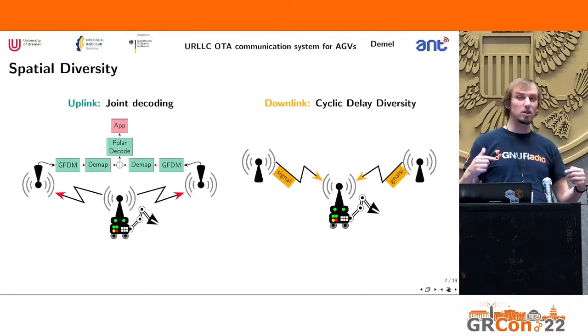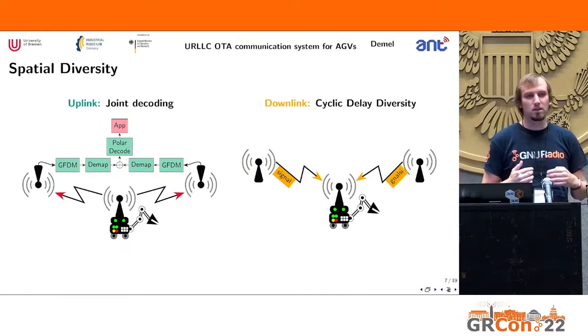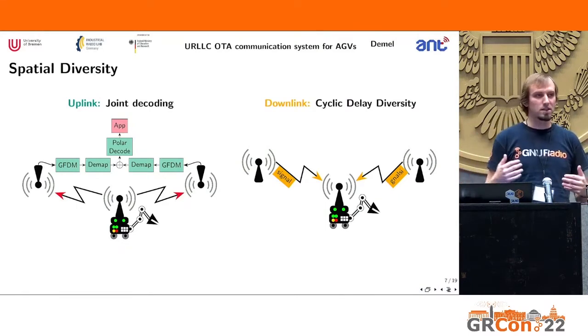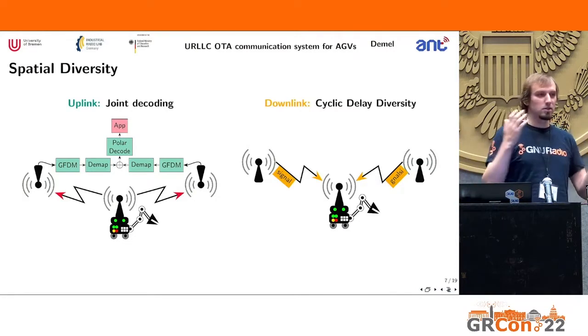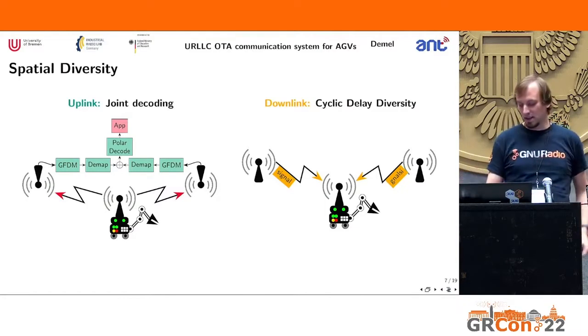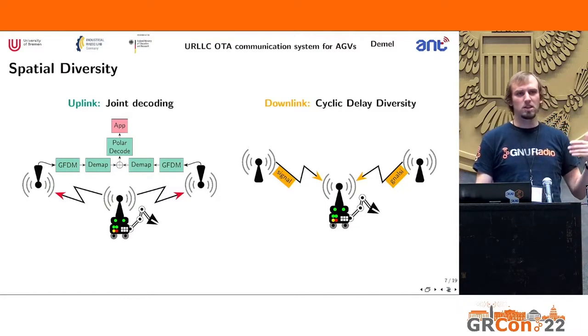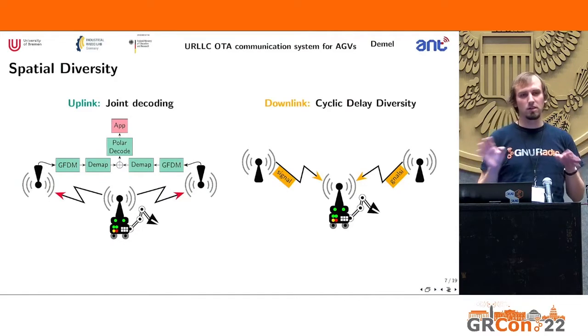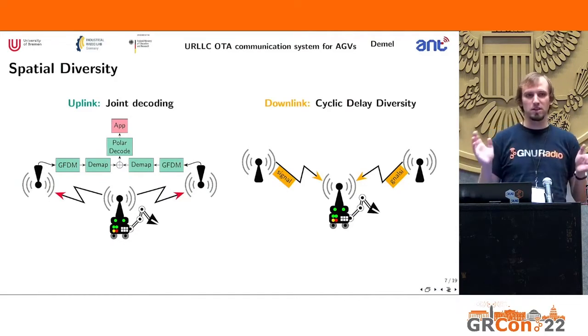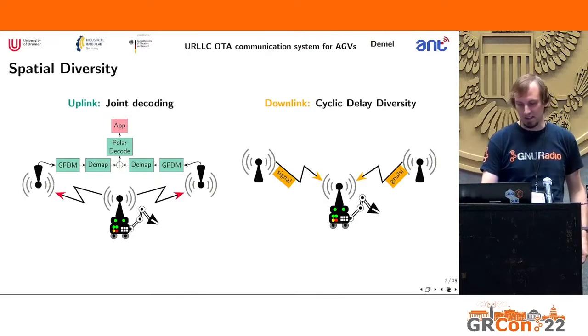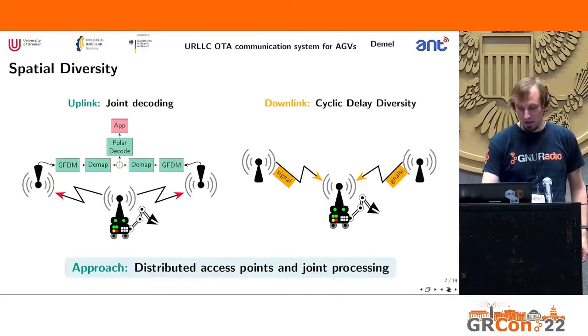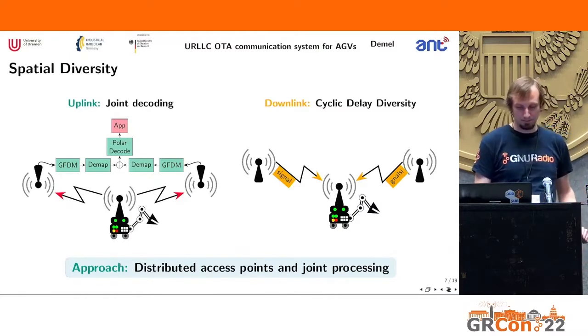What you actually do is you introduce artificial frequency selectivity, and you can just compensate that in your receiver with your equalizer, and you have two different paths now, and you don't run into situations where you have to worry about destructive interference just because of phase differences if you would just transmit the same signal on different antennas and access points. So our approach is to have distributed access points and joint processing.